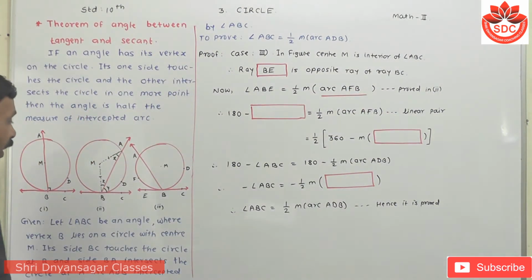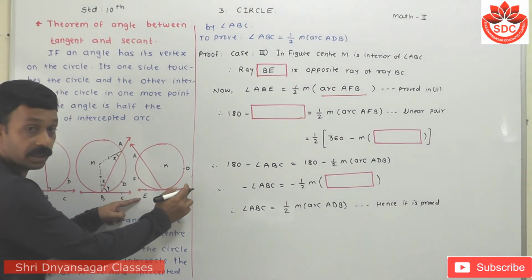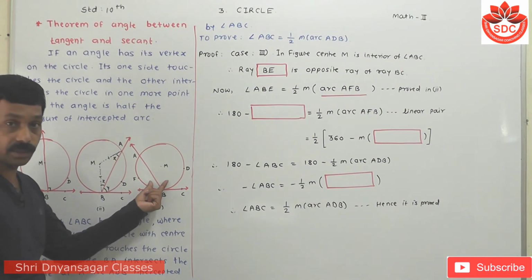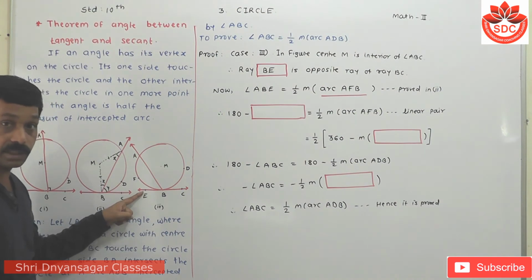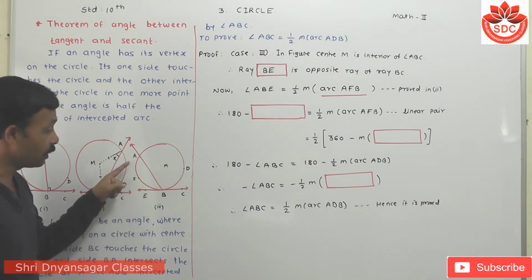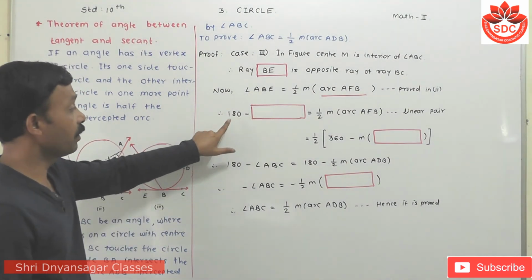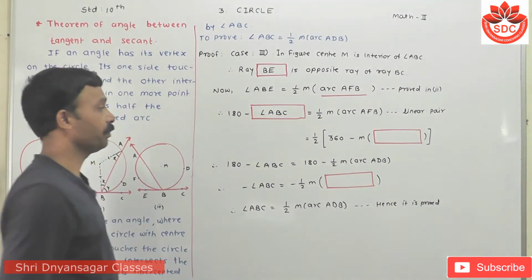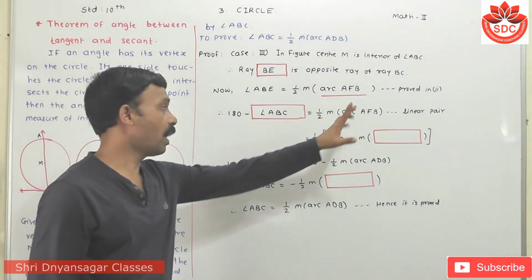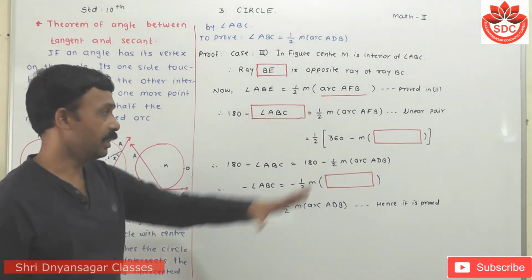Then look at this angle ABE. Look here, ABE plus ABC is equal to 180 because the angles are in a linear pair. So when we find the measure of angle ABE using this linear pair, ABE is equal to 180 degrees minus angle ABC. So here I write 180 minus angle ABC is equal to half the measure of arc AFB, the reason being the linear pair.